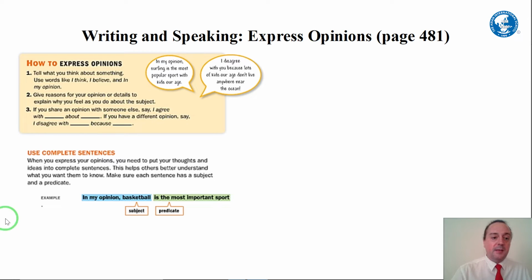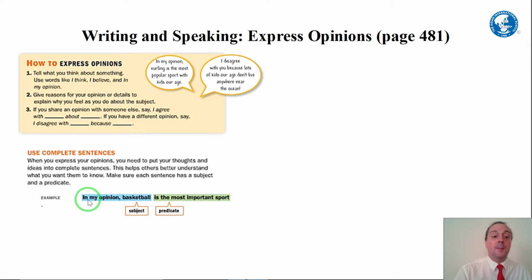Also, when we're expressing opinions, it's important to use complete sentences, like we talked about earlier. When you express your opinions, put your thoughts and ideas into complete sentences. This helps others better understand what you want them to know. Make sure each sentence has a subject and a predicate.